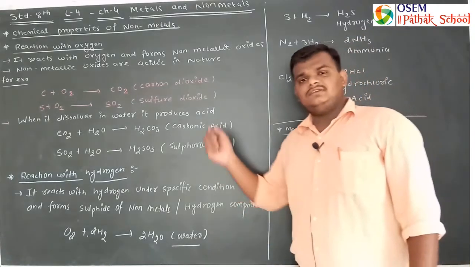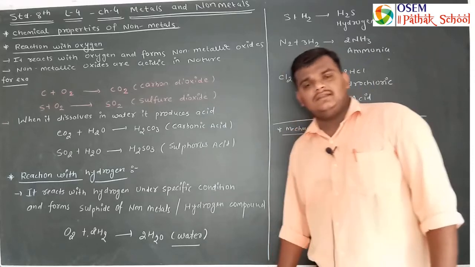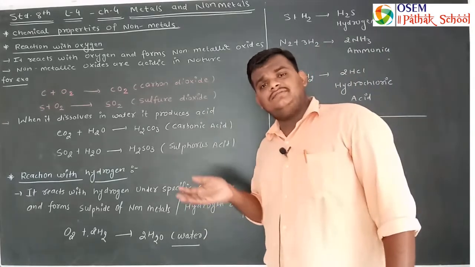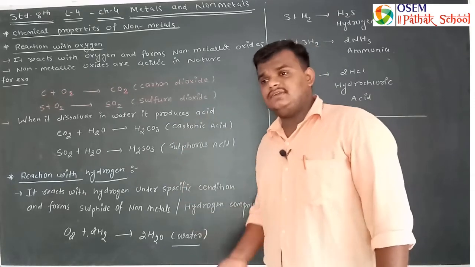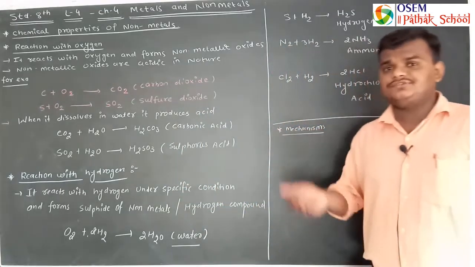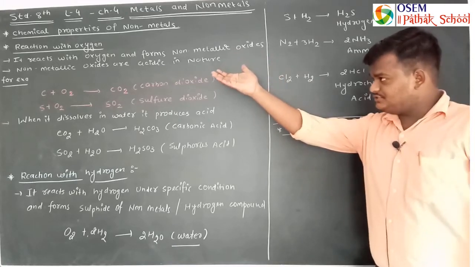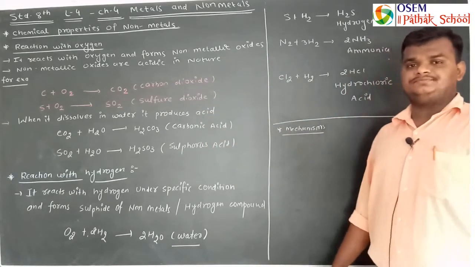So reaction of non-metal with oxygen: is it reacted with oxygen, and if it is reacted, then what is produced?